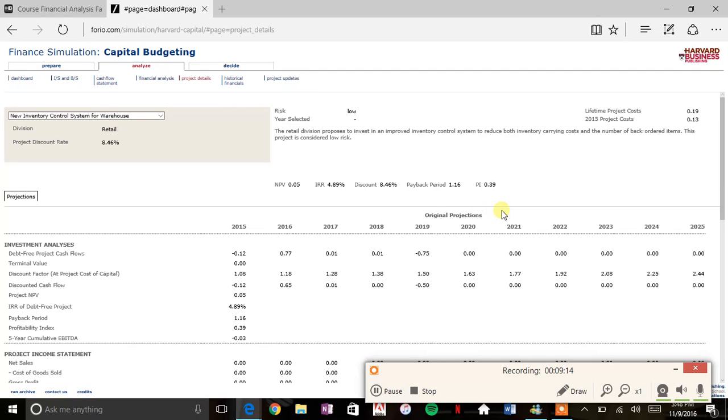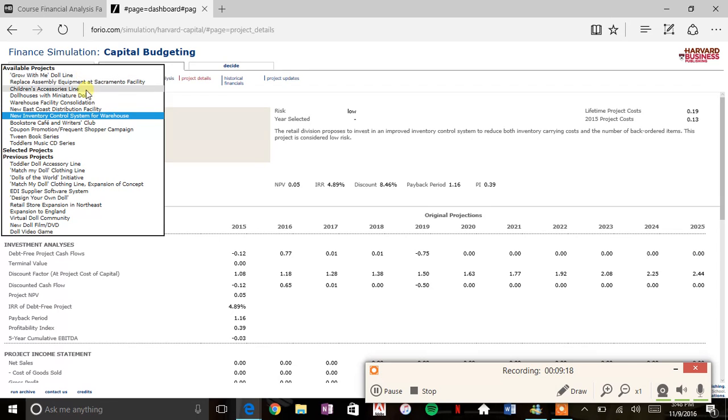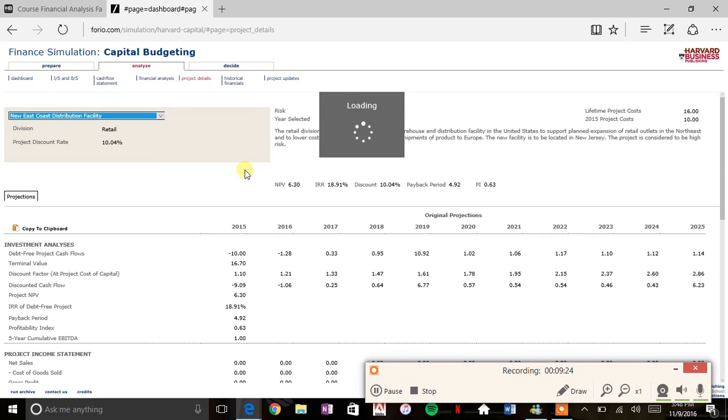The project details. This is the screen where you really have to look at all of your options to choose from. One option I really wanted to pick was the new East Coast distribution facility. I was unable to because of the remaining balance in my funding.